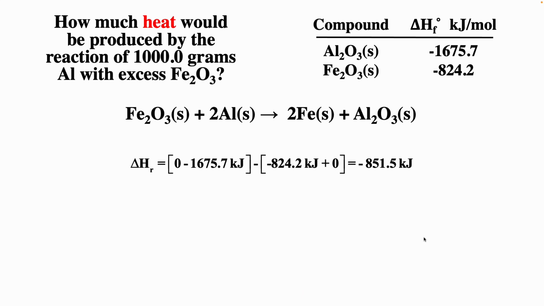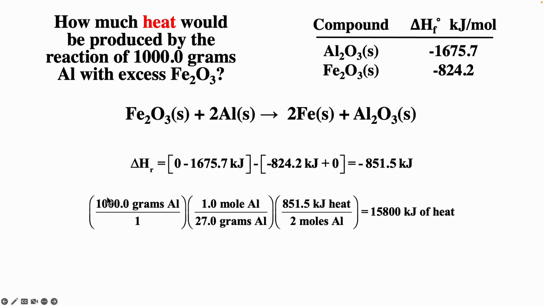And so we could ask how much heat would be produced by the reaction of 1,000 grams of aluminum with excess iron oxide. We're going to calculate our delta H for this reaction, and based on this reaction, that's how much heat we're producing. We've got 1,000 grams of aluminum. Now the molar mass of aluminum is 27, again we get that from the periodic table. Notice grams of aluminum will cancel grams of aluminum, and we're left with moles of aluminum.